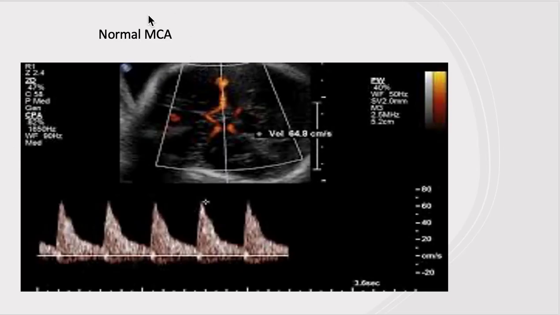But in the normal middle cerebral artery, overall diastolic flow cannot be high, because in the normal state the middle cerebral artery is a little bit constricted.